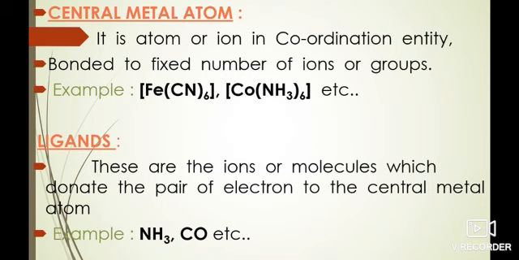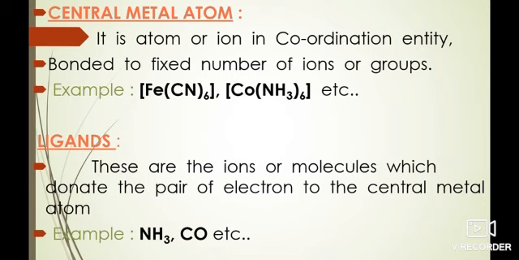Central metal atoms are exhibited by transition metals, as I said, due to variable oxidation state, smaller size, and empty vacant orbitals. The metal atom acts as a Lewis acid and accepts a lone pair of electrons from the ligands due to the availability of vacant orbitals. In the given example, the central metal atom is ferrous, which is bonded by the 6 cyanide ions.